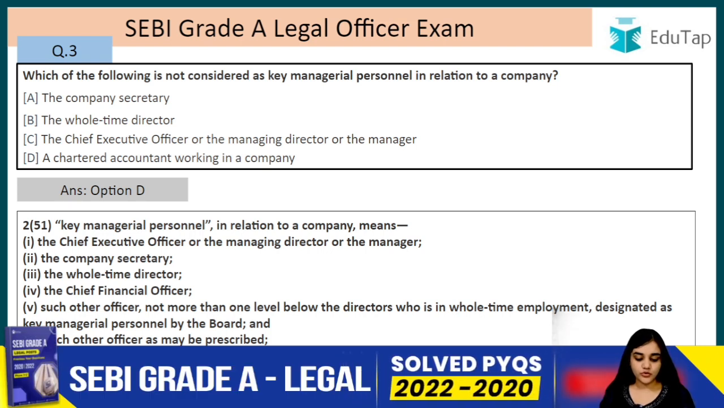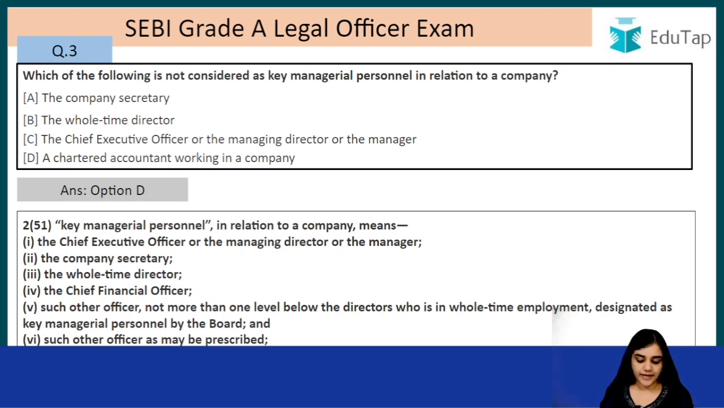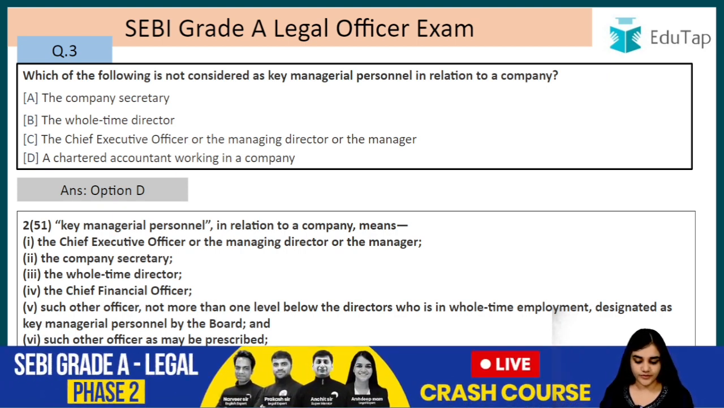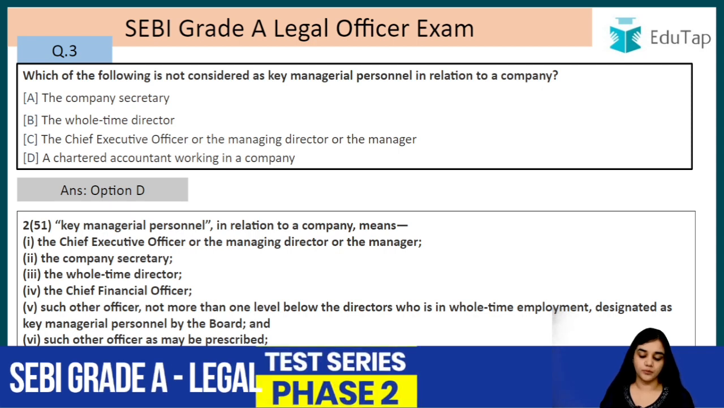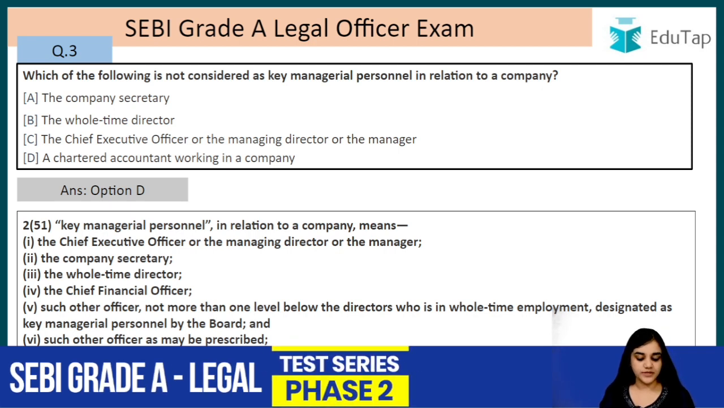KMP in relation to a company means the chief executive officer or the managing director or a manager, the company secretary, the whole-time director, the chief financial officer, such other officer not more than one level below the directors who is in whole-time employment designated as a key managerial personnel by the board, and such other officers as may be prescribed.